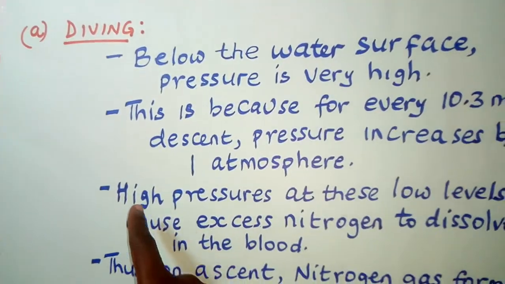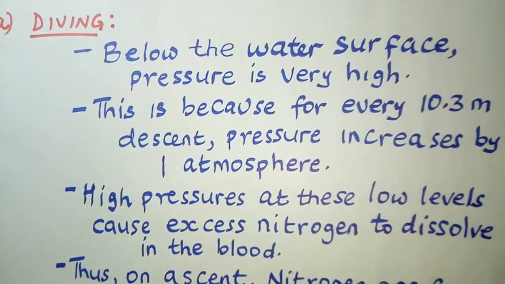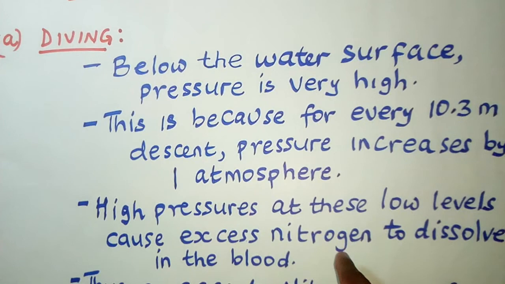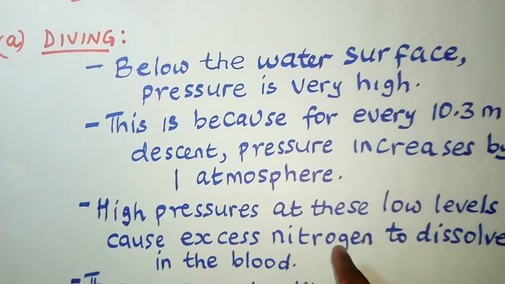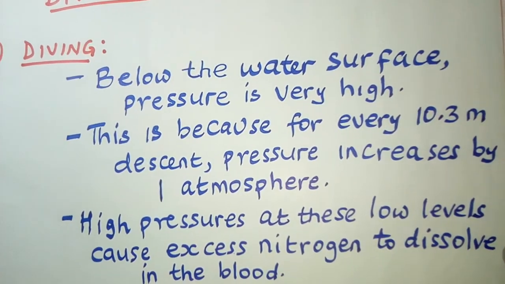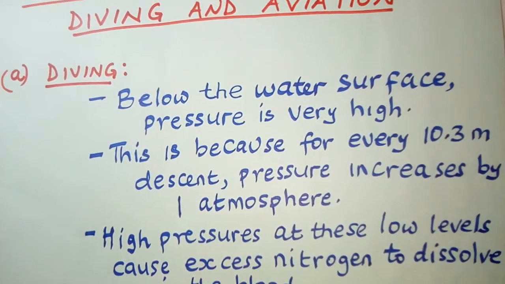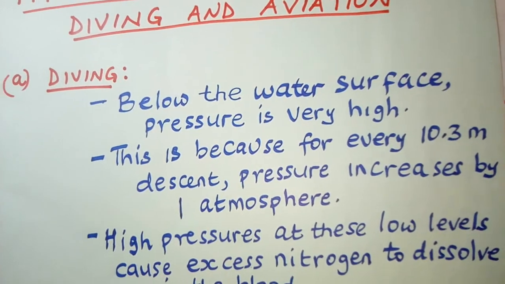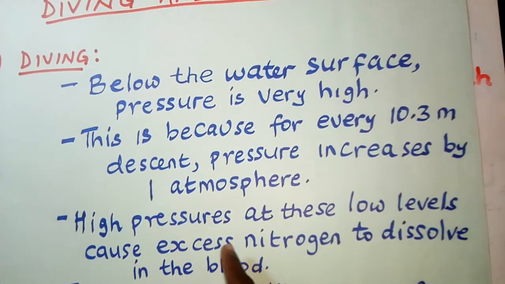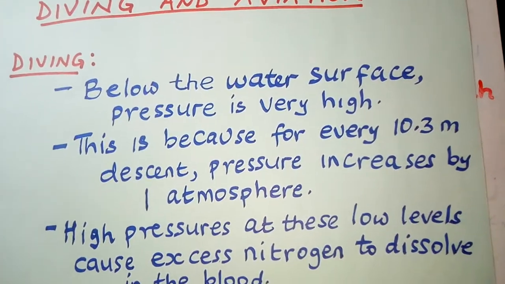So we are saying high pressures at these low levels cause excess nitrogen to dissolve in the blood. Because down there there's a lot of pressure, there's excess nitrogen which will dissolve in the blood. And when nitrogen dissolves in the blood, it becomes a problem, especially when the diver comes up to the top of the water. You see, when you go down inside the water, the pressure is very high, and therefore at these low levels there is excess nitrogen which is going to dissolve in the blood.